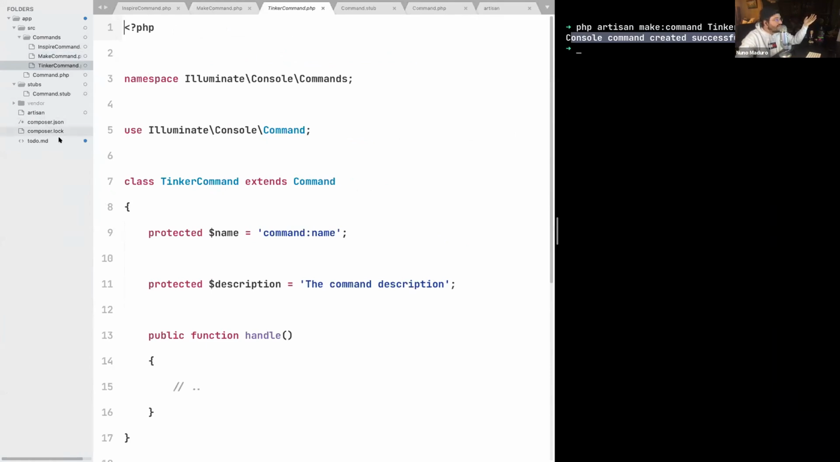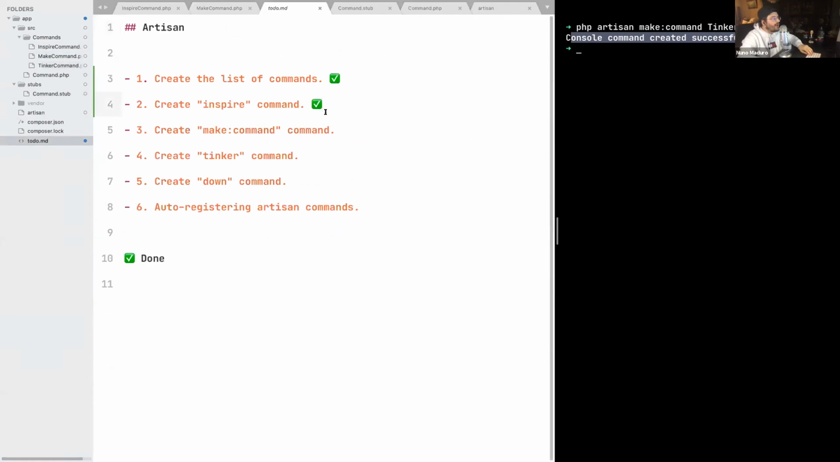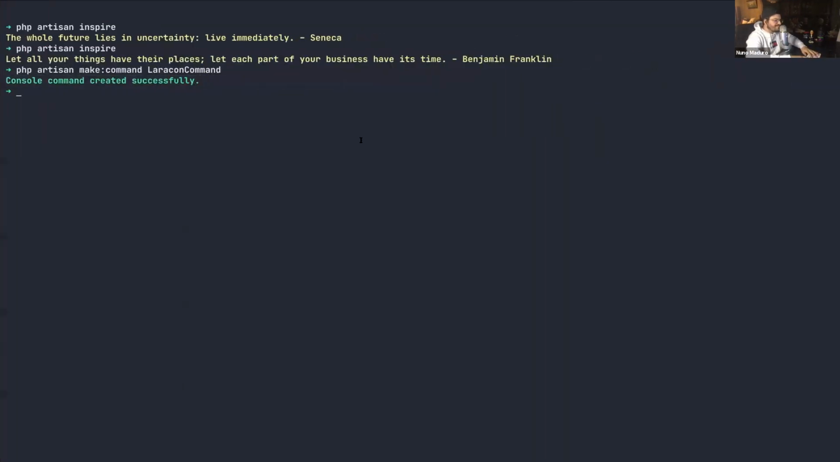And this actually moves us to the third task of the day, which is actually not the third, but the fourth one, which is creating the Tinker command. So many people think that Tinker is so magical. And it is, right? We all use Tinker, and Tinker is fantastic to interact with the application. And in case you don't know, let me show it to you. Basically, you can type php artisan tinker, and then you get access to this shell. And within this shell, you can actually interact with your application.